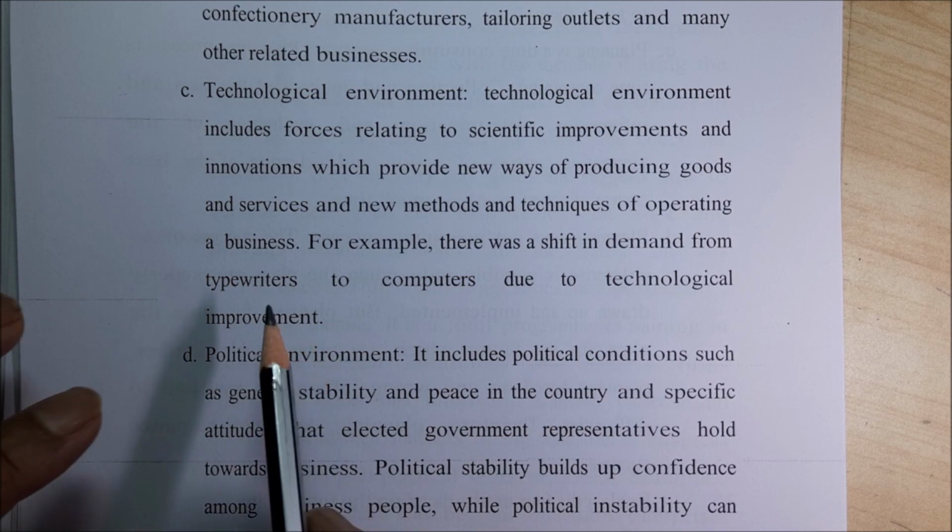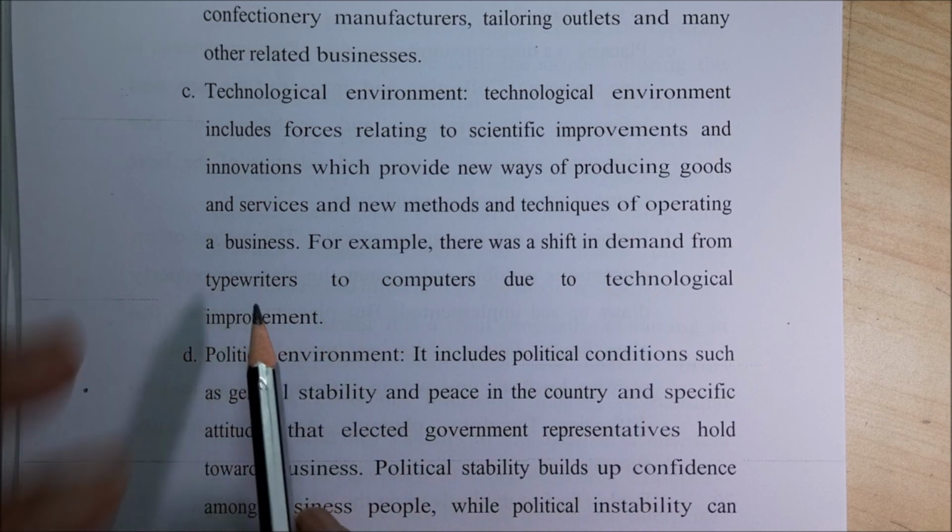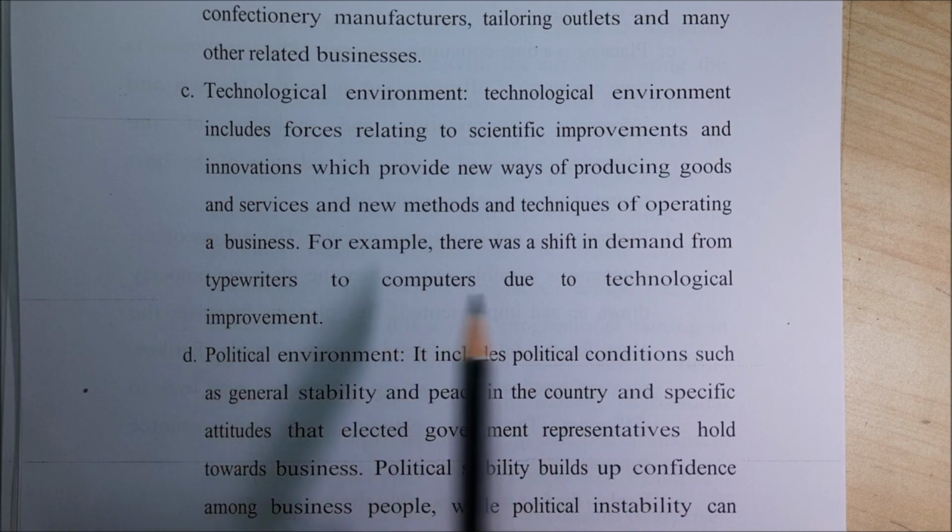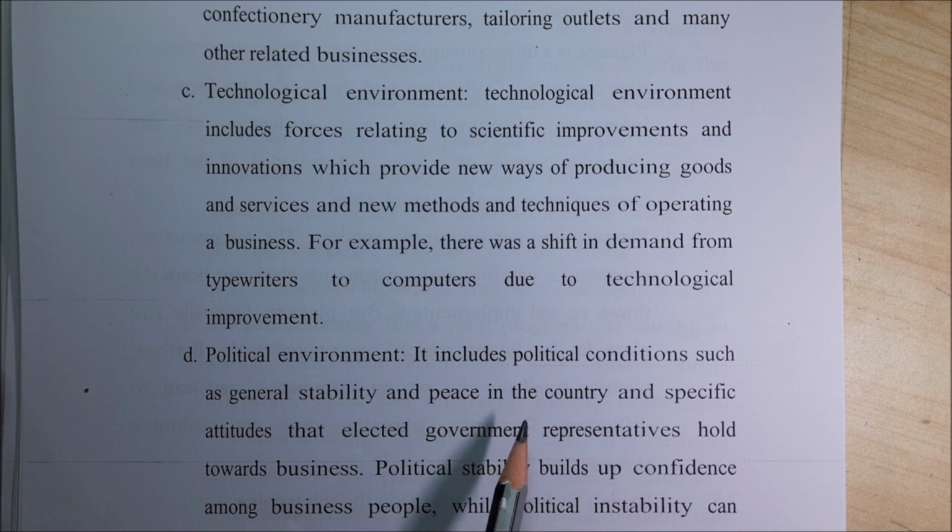Earlier we had the typewriter, then it became the electronic typewriter, then it became the computer. Even in computers, we have several types of computers. That is technology, it keeps on changing. Yesterday what you did becomes outdated, today what you are producing is the latest, and tomorrow once again today's product will become outdated.